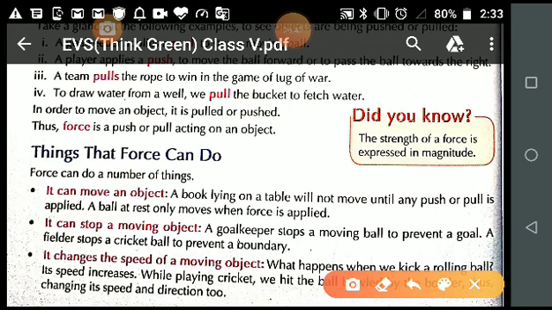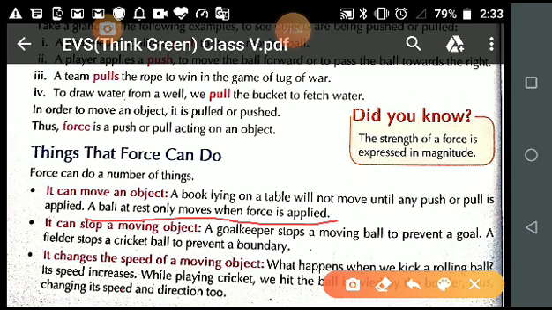I am underlining this, you just observe it. It means force can move an object. A ball at rest only moves when force is applied. Is it clear? The ball cannot move by its own. When you apply the force, then only the ball can move. It can stop a moving object.